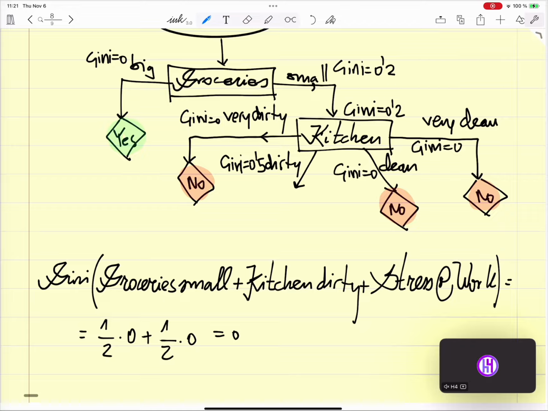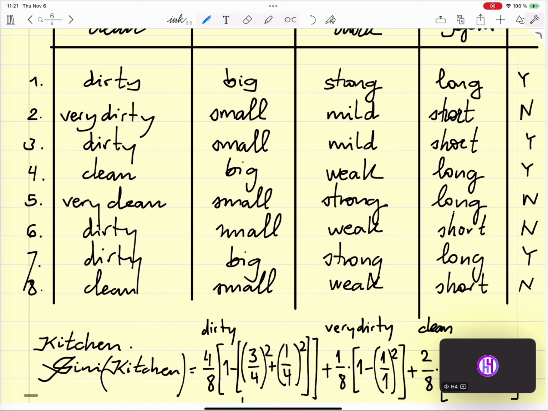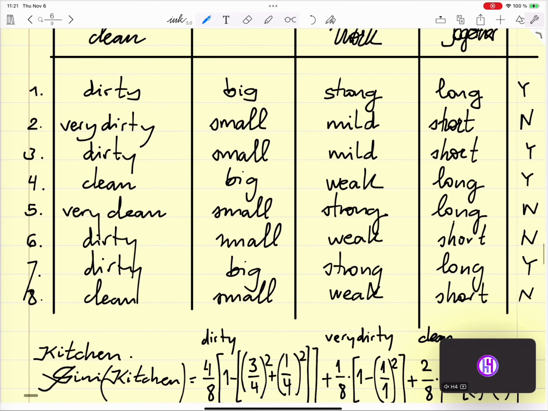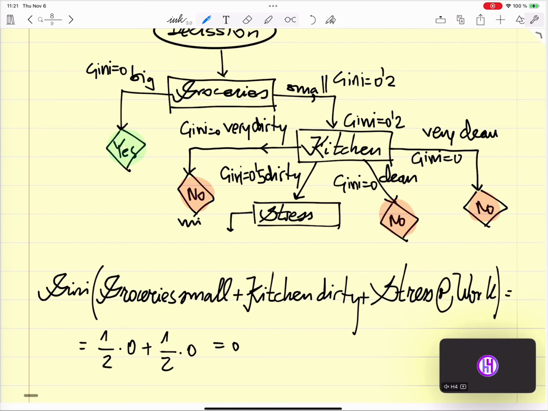We say here our criteria is stress at work, it's going to be either mild or weak. Mild is going to be yes, weak is going to be no. Mild, Gini equals 0. Yes. Weak, Gini equals 0. No.